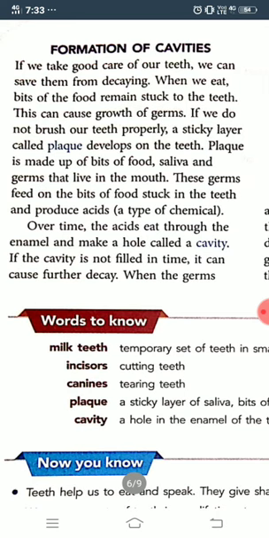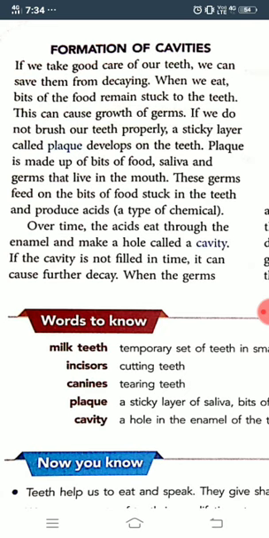When we eat, bits of food remain stuck to the teeth. This can cause growth of germs. If we do not brush our teeth properly, a sticky layer called plaque develops on the teeth. One sticky layer is there, white sticky layer. If we touch with the fingers, we see that it is a sticky layer that is found over the enamel, and that is called plaque.